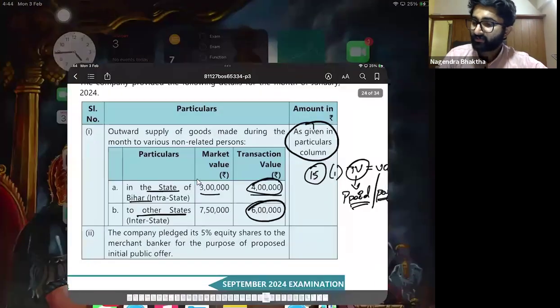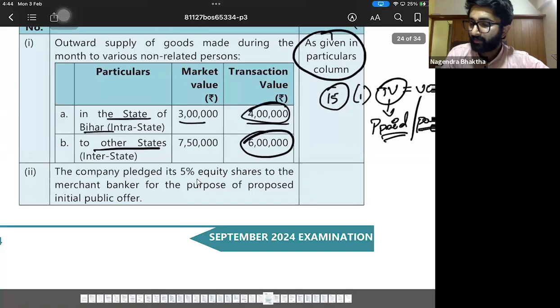The company pledged its 5% equity shares to the merchant banker for the purpose of the proposed initial public offer.